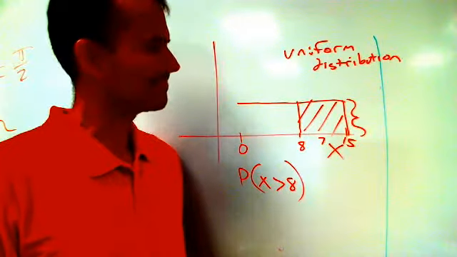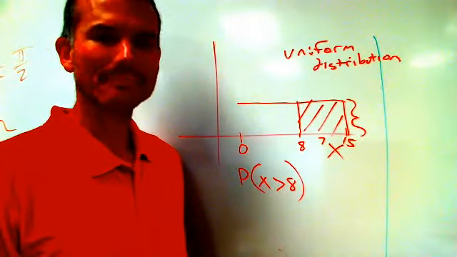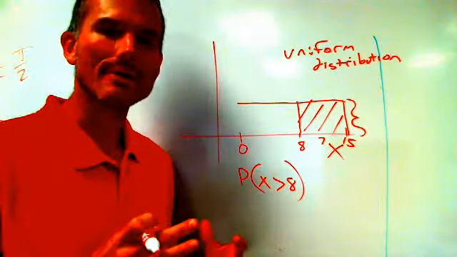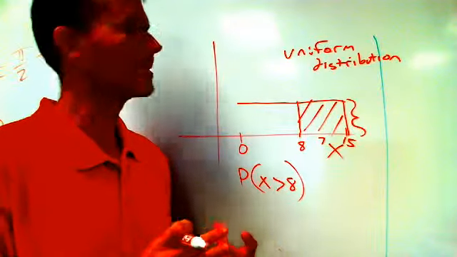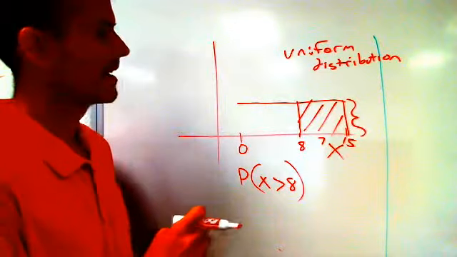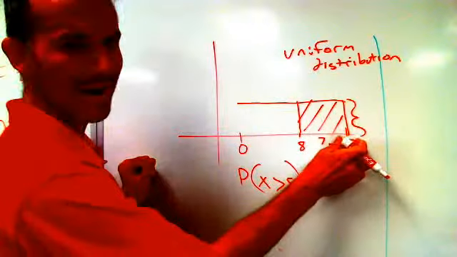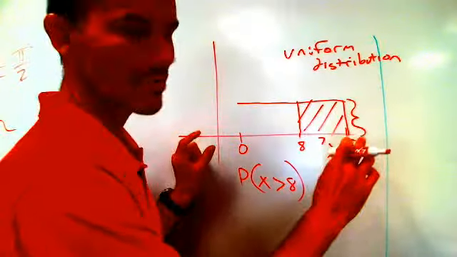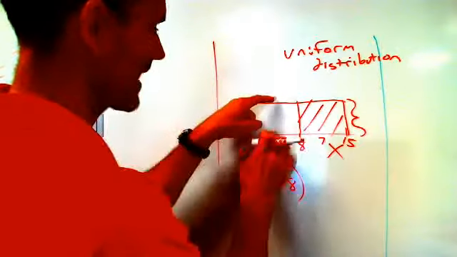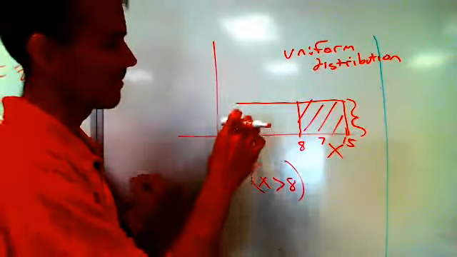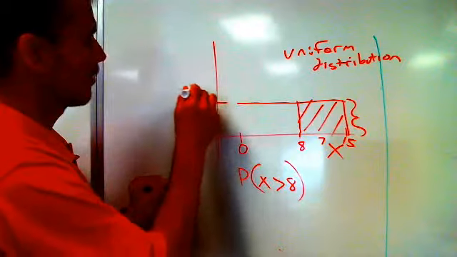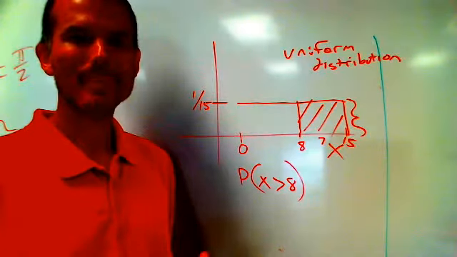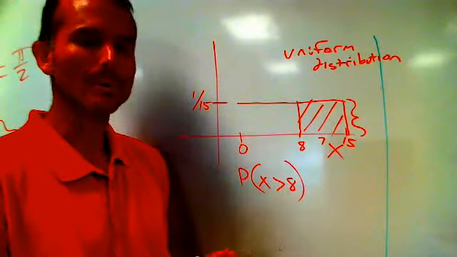Well, that's a great question. I have to go back to the fact that the total area under the curve, the total area under any density curve, under any probability distribution is 1. So if this is 15 units wide, to find the total area under the probability distribution, I have to take the width times the height. So 15 times 1 over 15 gives me 1. So the height of this curve has to be 1 over 15.